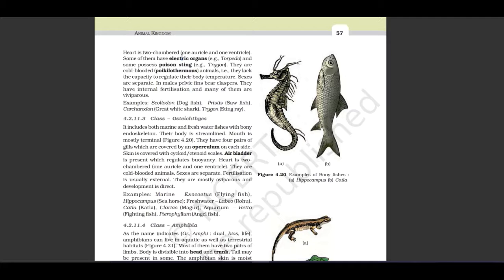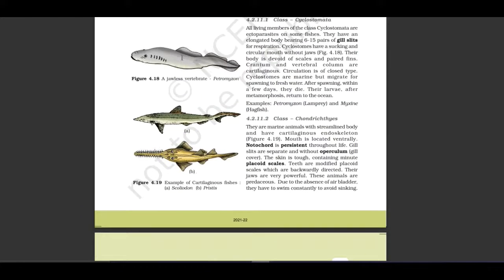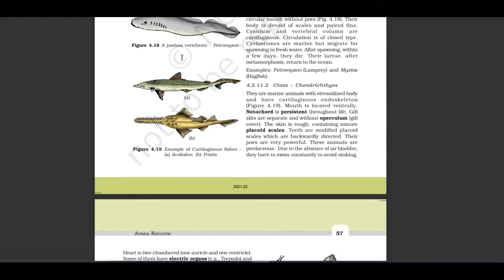Examples: Scoliodon, dogfish, sawfish, Carcharodon, great white shark, Trygon, stingray. Let us see the example. Examples of cartilaginous fish are Scoliodon and the second is Pristis.